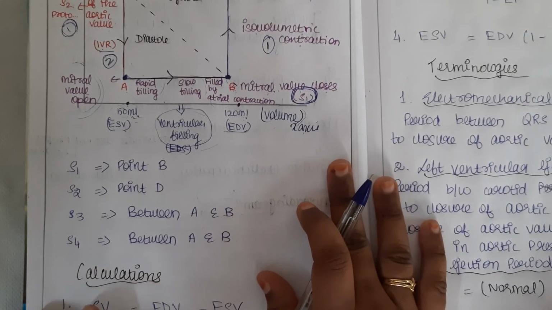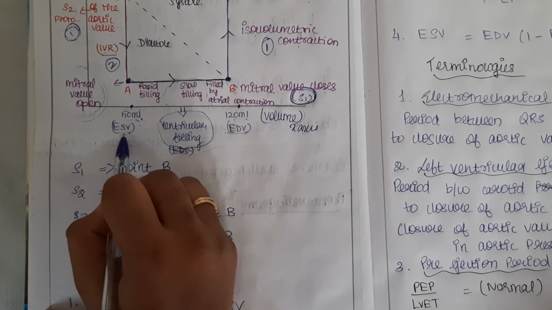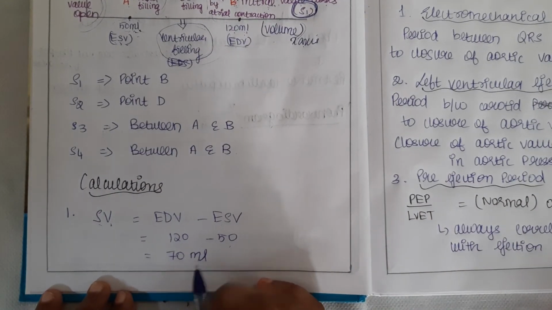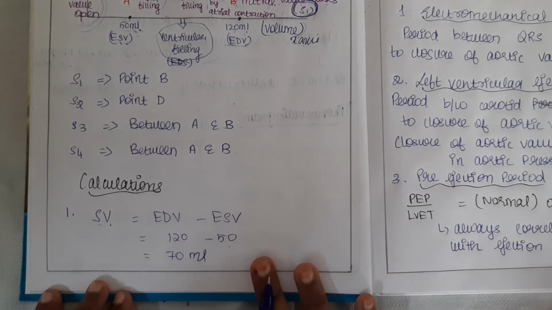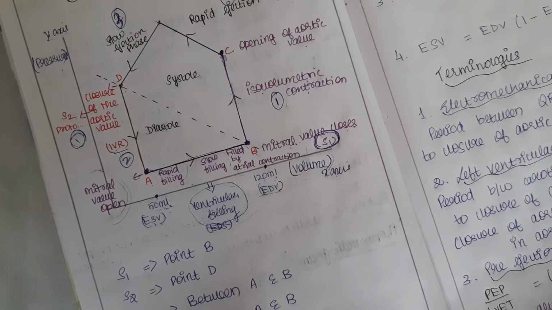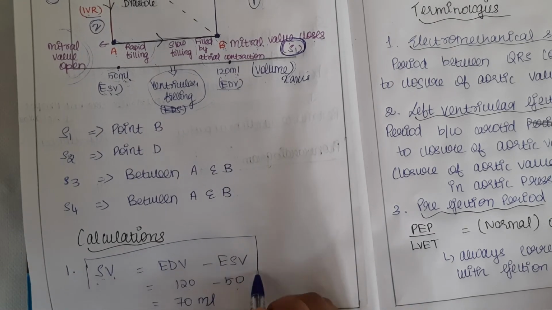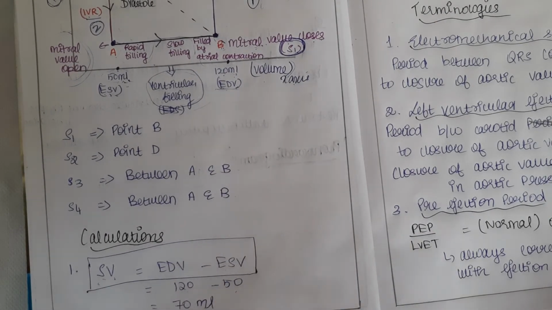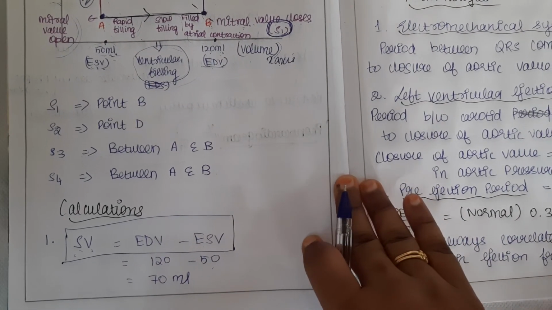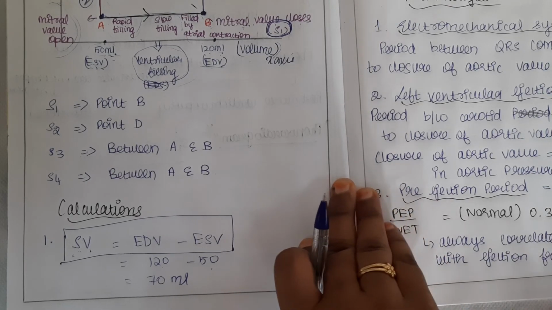From the graph, what is the end diastolic volume? 120 ml. What is the end systolic volume? 50 ml. So 120 minus 50, that is 70 ml. These are all normal values. Okay, so 70 ml. This is how we'll calculate the stroke volume. So this formula is important. Put a box. This is the first calculation what we have done. Stroke volume is equal to end diastolic volume minus end systolic volume.